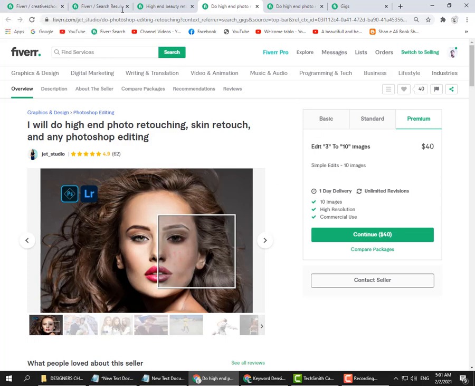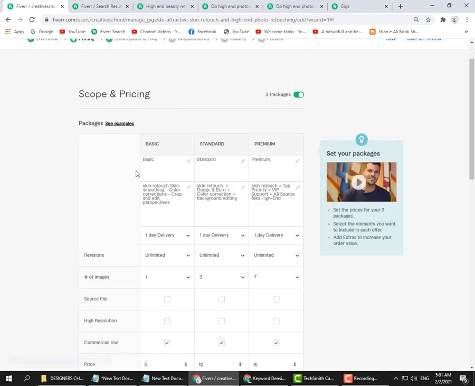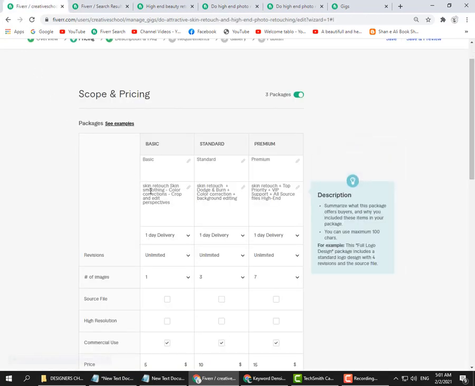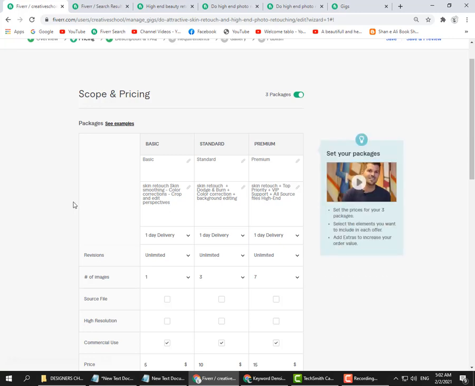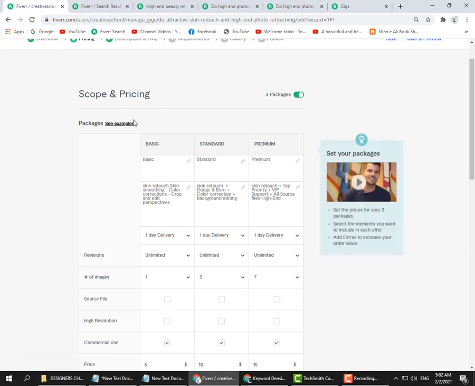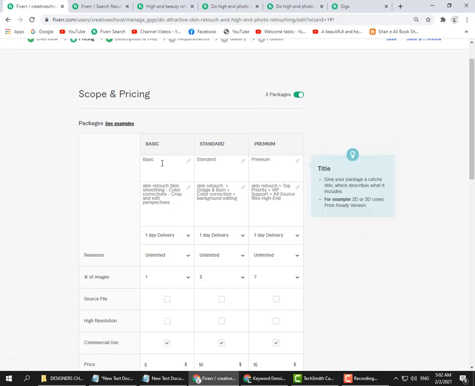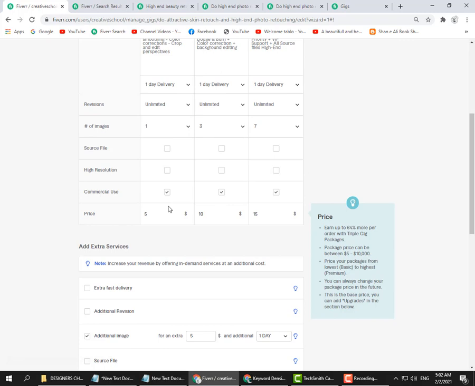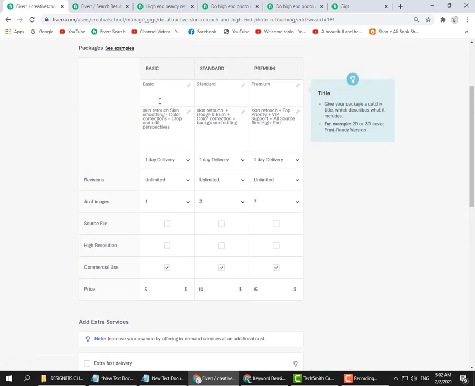Okay, but remember to please use a title keyword in your basic, standard and premium offers. These are the 2 offers you want to provide to the client. If you want to provide only one offer, then you can click here, and only the basic option will appear.